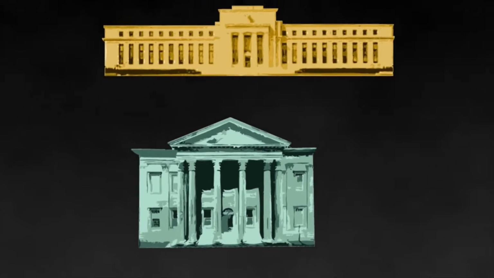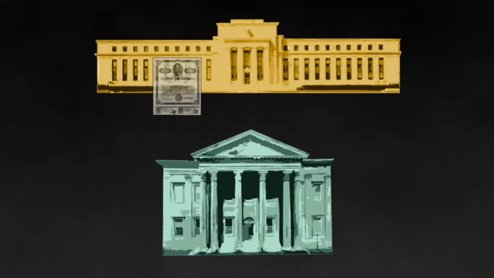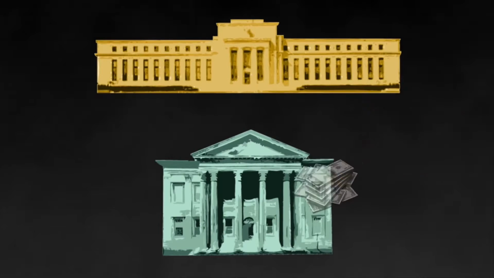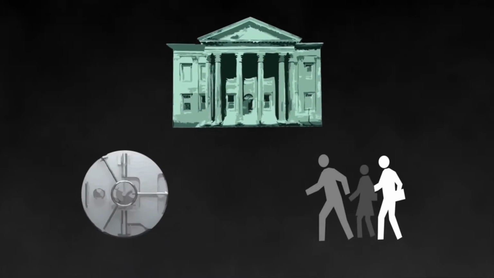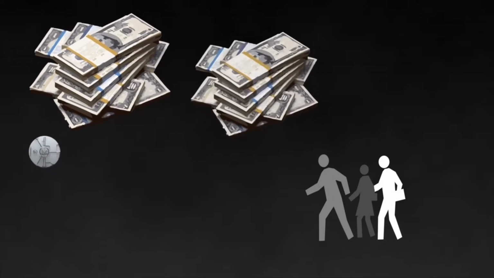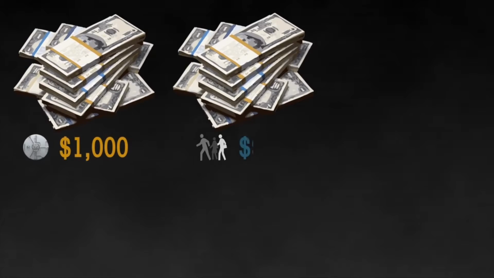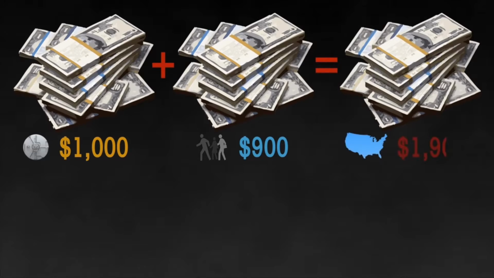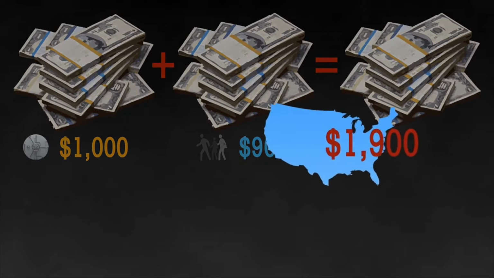Let's say the Federal Reserve buys a $1,000 bond. After putting away 10% into their reserves, they are then able to loan out 90%, or $900. Since the original $1,000 is still on deposit, the $900 in loan proceeds is more new money, money created out of nothing. A total of $1,900 of new money is now available in the economy.